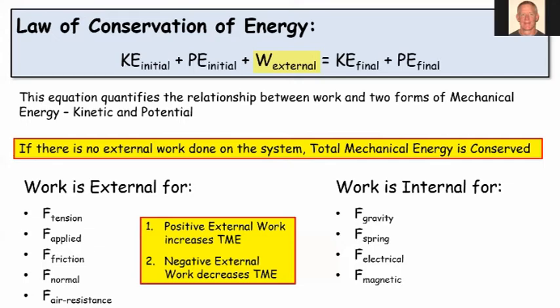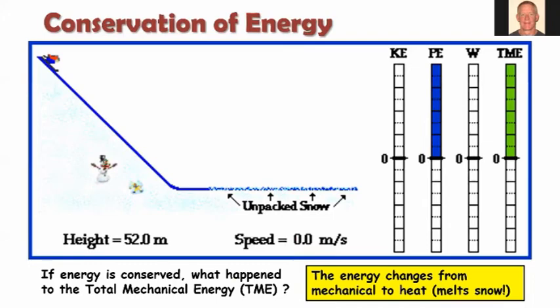So typically friction and air resistance forces, right, are going to always be considered negative work and decrease the mechanical energy. A push or pull force, well, it depends what direction we're pushing or pulling, right? If it speeds up the object, then that would be considered positive work. If it slows down the object, then that would be considered negative work. Okay? All right.